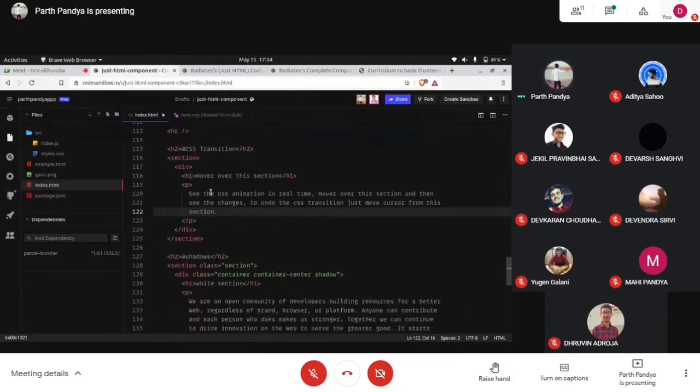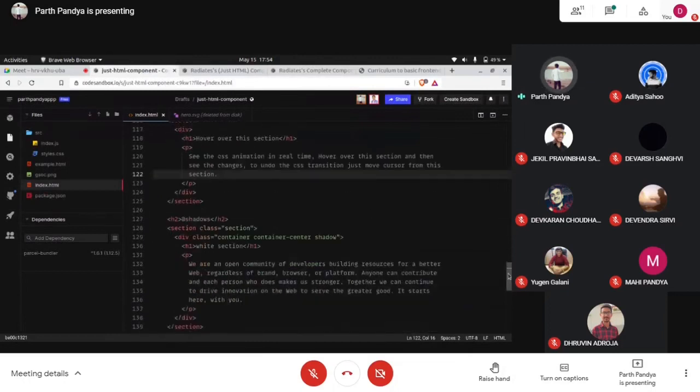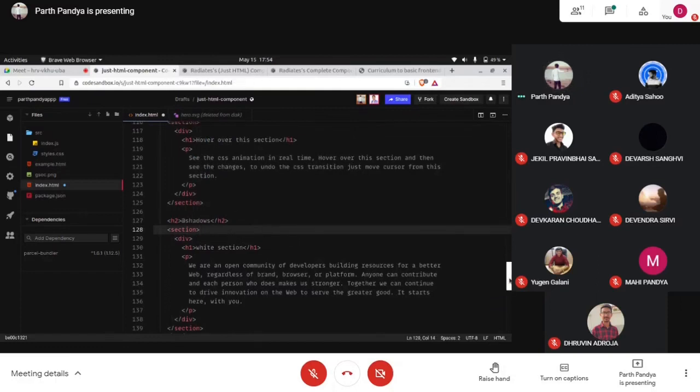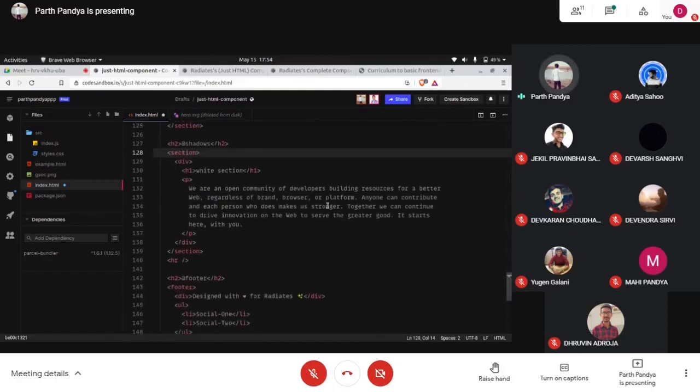Okay, so this was all about section. Again, shadows. Oh, we don't need this. No, this is part of CSS, right? This is CSS. So in this also we are dealing with CSS itself.